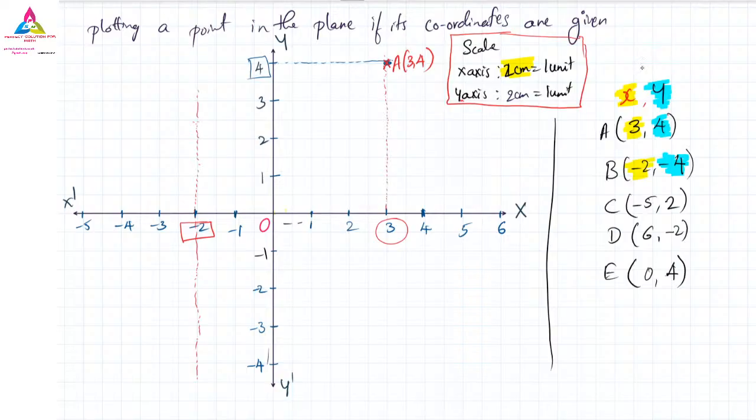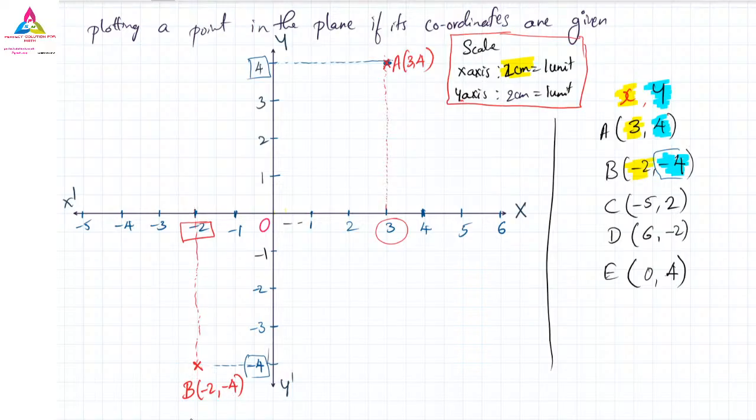But what is the y value? That is most important. The y value is -4. The -4 y value is here. So draw it crosswise now. Now both lines are meeting at a single point. Where is it meeting? Here, in this position. So this is our B, minus 2 and minus 4. So this is not our line, this is our line.